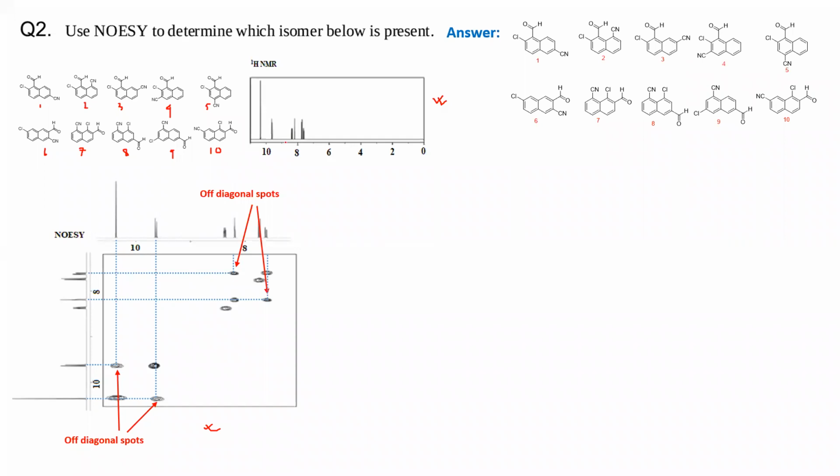If you look at the proton NMR, which is expanded here, you can see the NOESY in any one axis. Let us look at the y-axis. So this is the proton NMR, right?